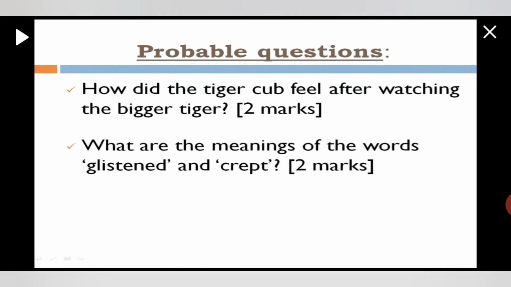Clear? Here you can know how did the tiger cub feel after watching the bigger tiger? He got scared. What are the meanings of the words glisten and crept that we have already done? Okay, now,